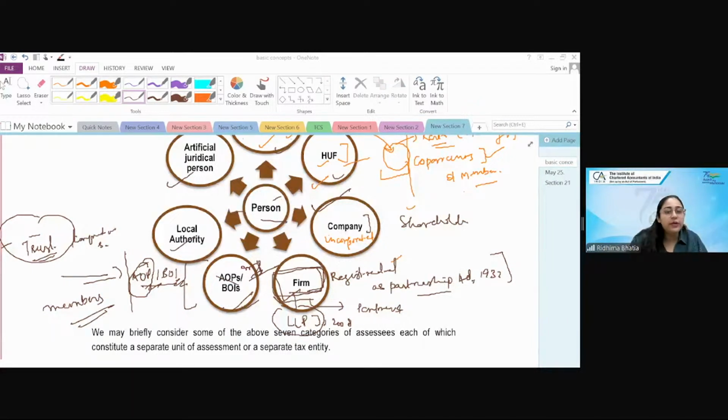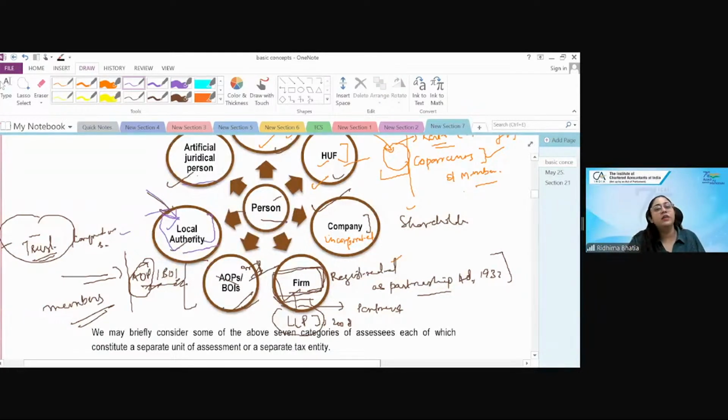Now, what is local authority? A local authority is any district body, any committee, municipal committee, district body, or any port commissioners. They are local authority, which are legally entrusted by the government to do a control and management of a municipality or of a fund. Panchayat, absolutely right. Municipalities like Delhi mein MCD is there, that is local authority. Bombay mein it's BMC, Brihanmumbai Municipal Corporation, right? That is the local authority. Okay.